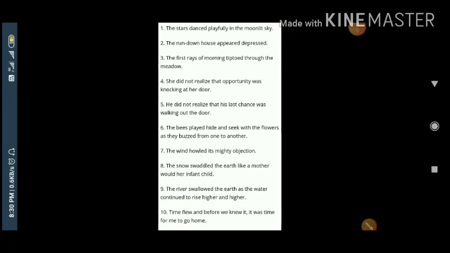These all the 10 examples are the examples of personification. That also I tell you. These all the 10 examples are examples of personification, but you will try your level best to understand it on your own. Got the idea?